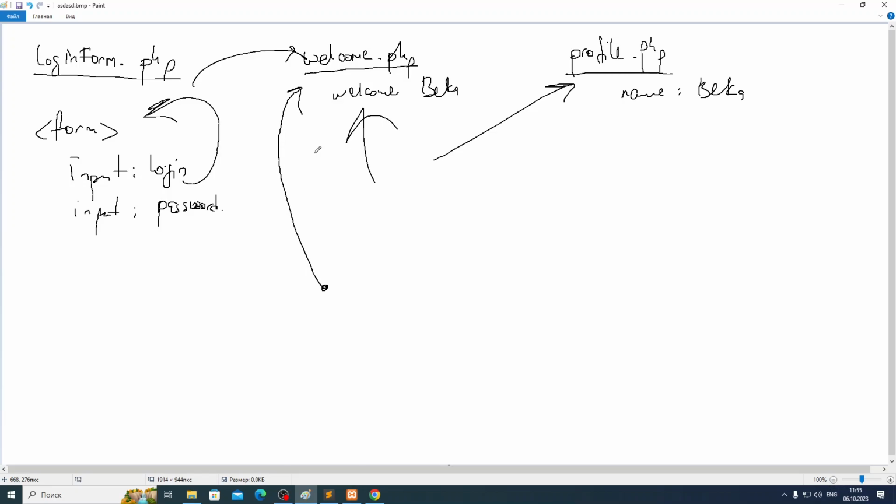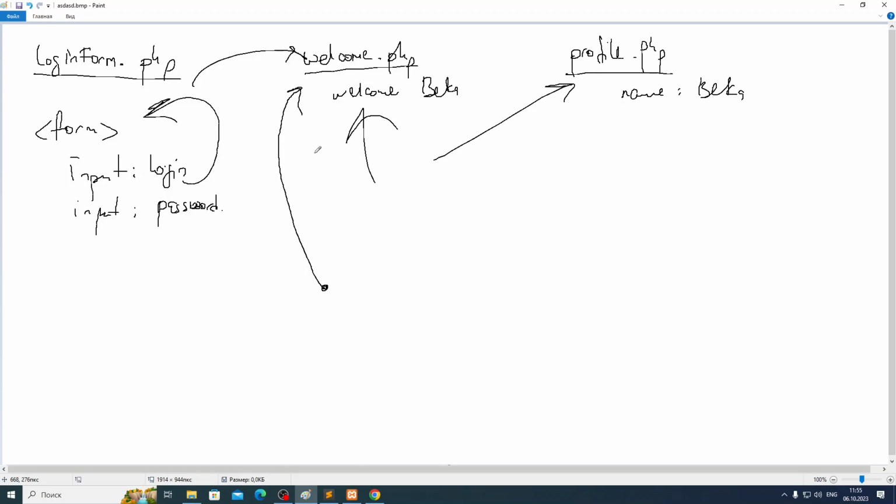So you go to the login form PHP, submit your login and password. Then you come here, and again you submit your login and password. You come to profile PHP. No, you submit only in the login but check in the welcome file. But when you put your login and password, it's submitted only here, or only to welcome PHP. Then it means you cannot check it here in profile PHP. Guys, the form is submitted only to one PHP file. You cannot submit your login and password to all PHP files at once. It's submitted to only one place.